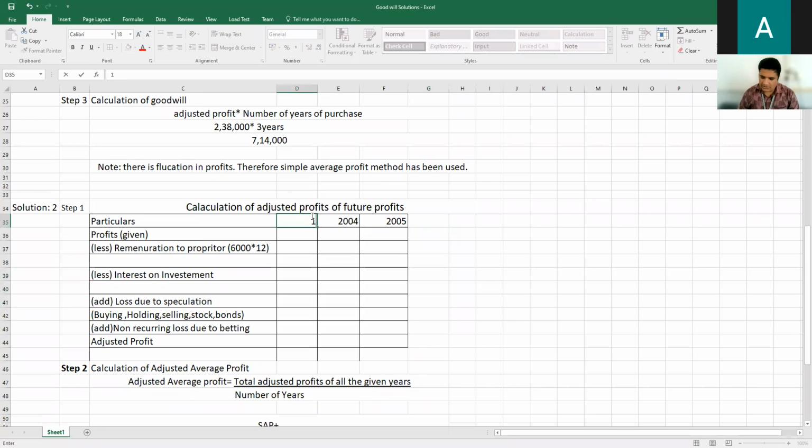So what are the years given in the question? 1999, 2000, 2001. Yeah, 2001. Shall we start, my dear students, sums and all? Yes, sir. Okay.